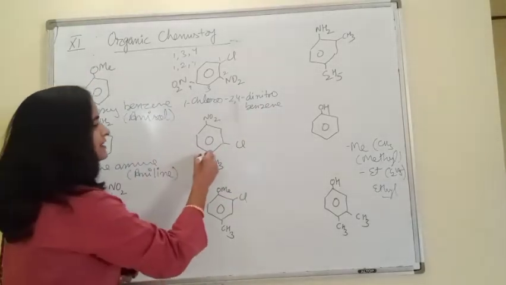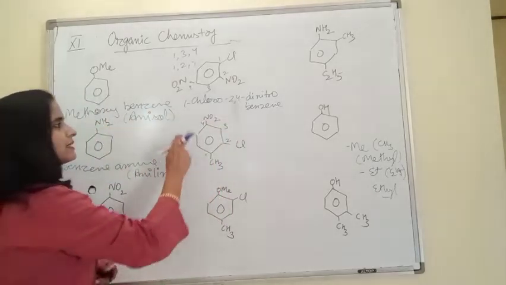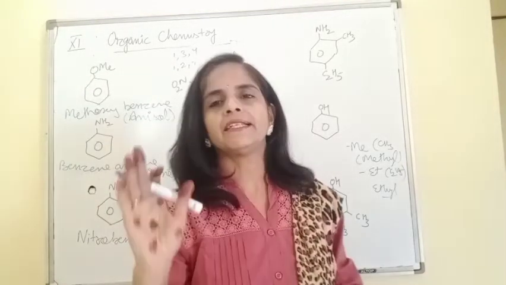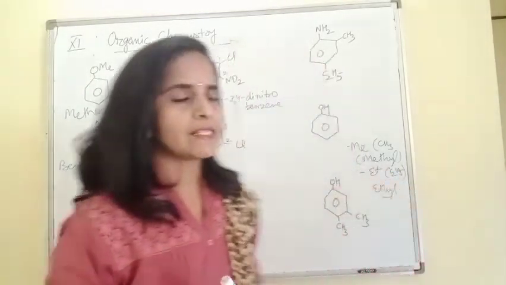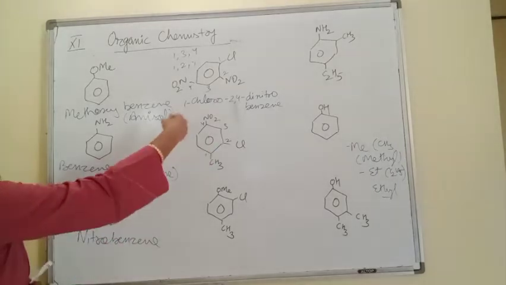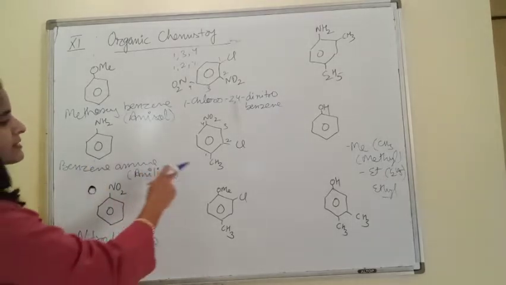If you have done this, you are absolutely right, because nitro, chloro, methyl, all three are treated as substituents. And if all three are treated as substituents, we have to check the minimum possible positions and select the numbering which gives the minimum possible positions. So this is the numbering sequence now. Now arrange them in alphabetical order.